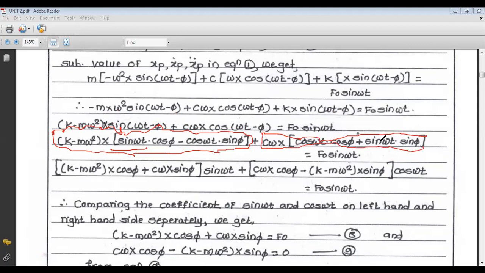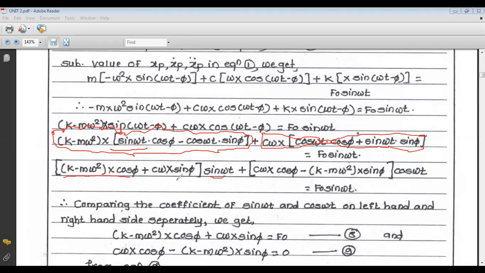If we take sin omega t common, what will happen? The first term is (k minus m omega square) x into cos phi, because sin omega t is common. So it becomes (k minus m omega square) x cos phi.